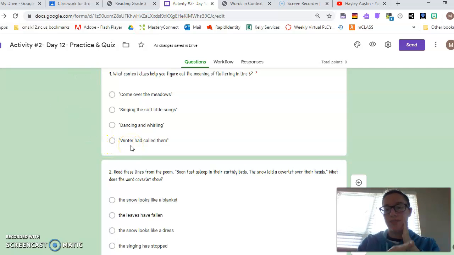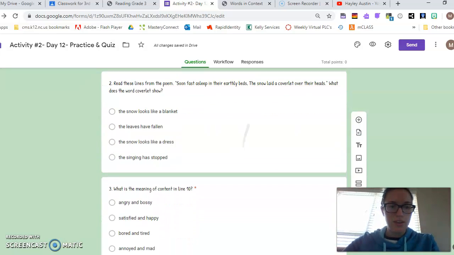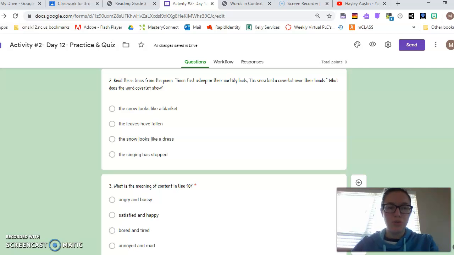Winter had called them. So it means winter is calling for them, right? Is that describing a movement if winter called them? No, that's not describing a movement either. So dancing and whirling would be the correct answer for this one. Good job if you have figured that out on your own. So I'm looking for number 2. Let's read these lines from the poem.